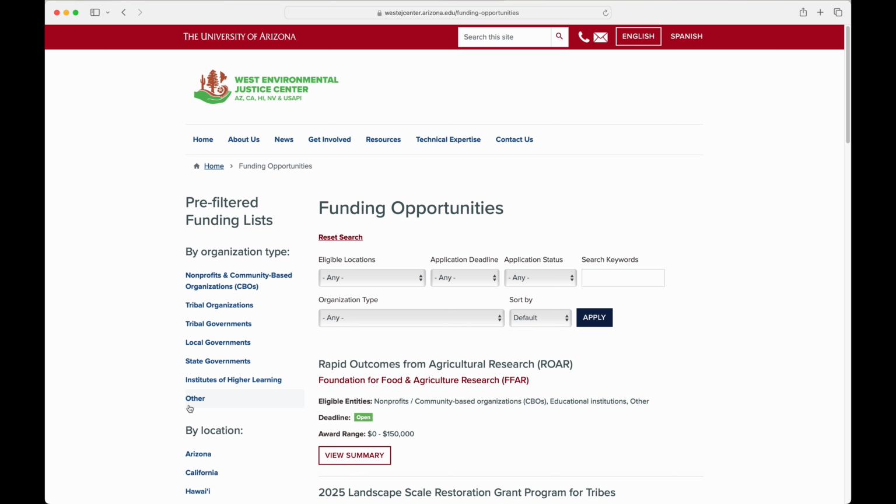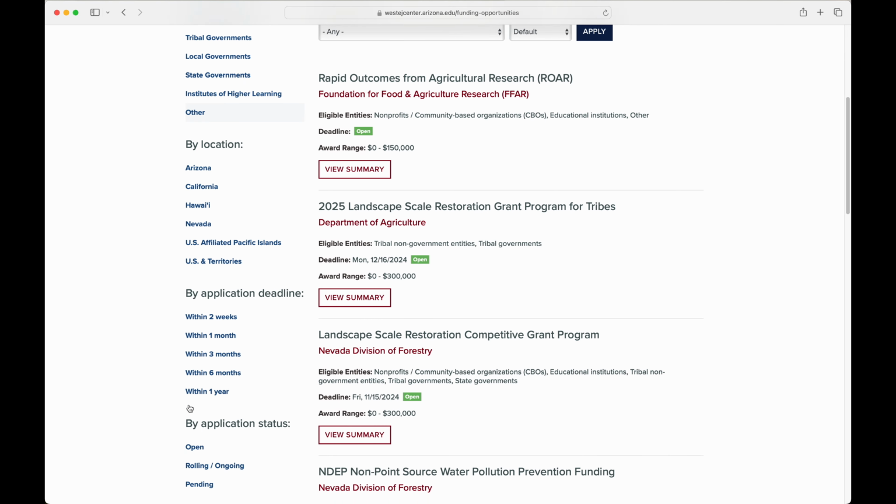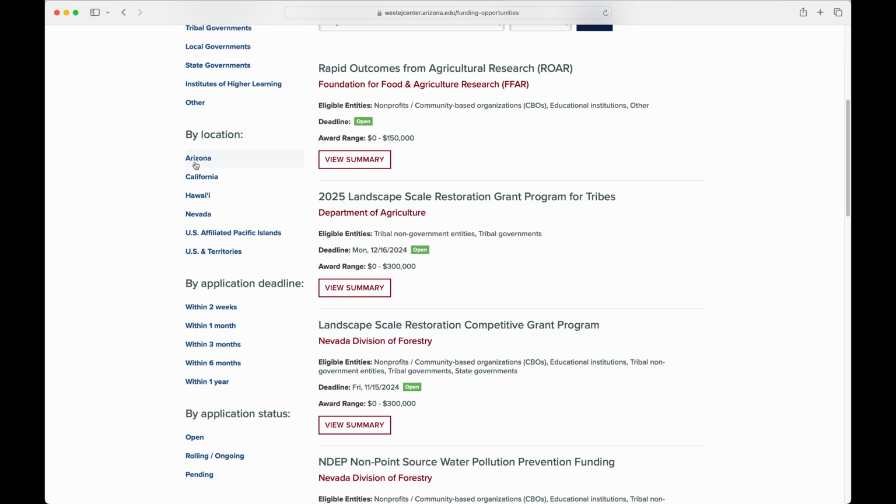And other. This subcategory is used when there are eligible applicants that do not fall into the 6 subcategories above. For example, individuals and for-profit businesses. Application location. Locations where the activities for a specific grant can take place. For example, some grants are only open to organizations in California or Hawaii.